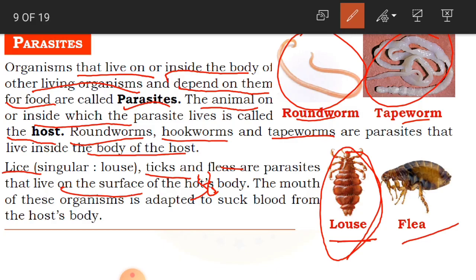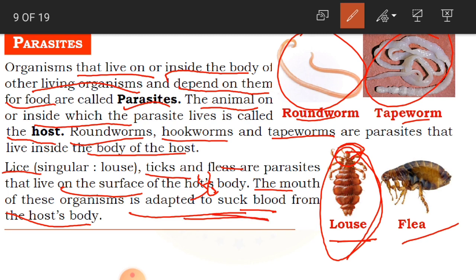The mouth of these organisms is adapted to suck blood from the host's body. See how dangerous they are? They are going to suck our blood. The mouth is adapted in such a way that they suck the blood from the host's body.